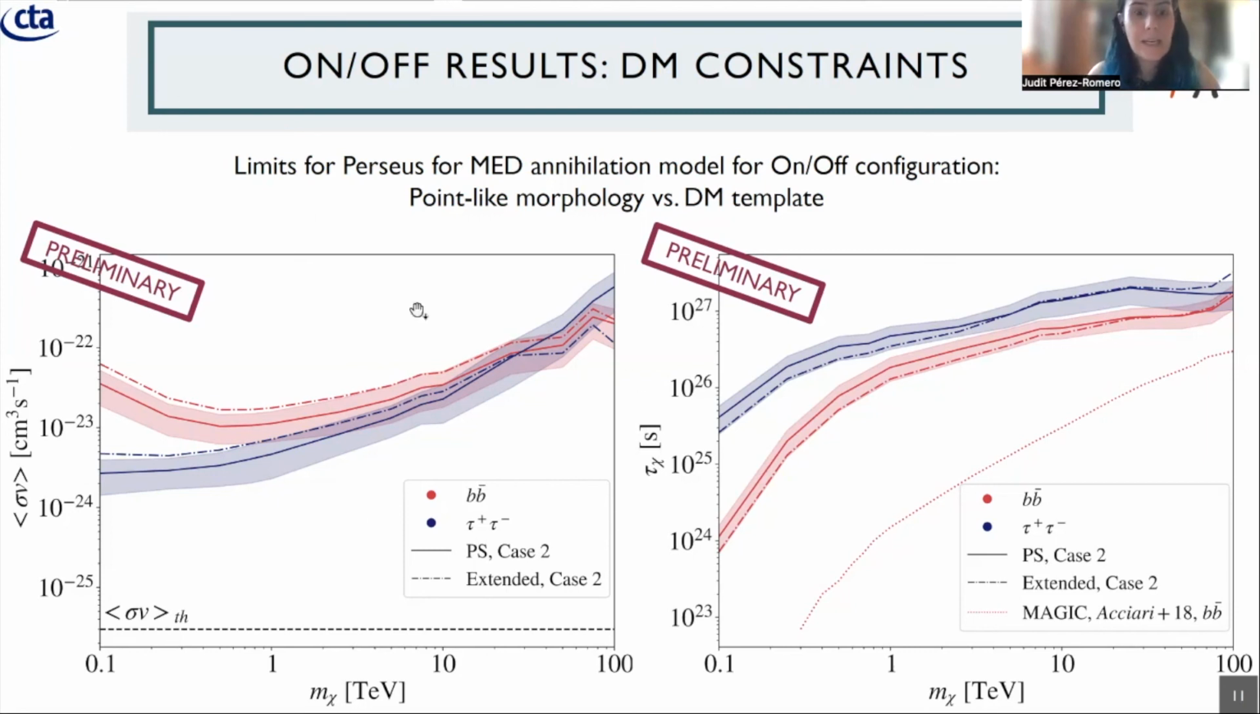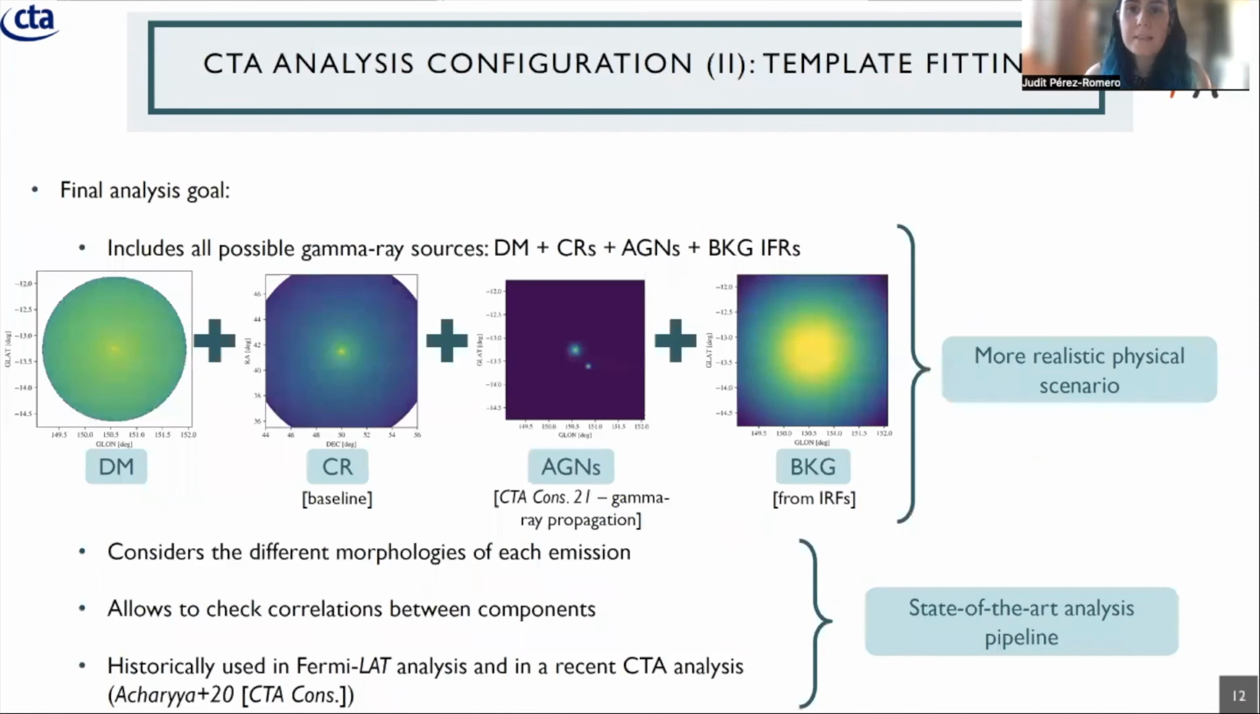In the case of annihilation, we can see that we are still a bit far from the thermal relic cross-section. But in the case of decay, we can see that compared with the latest results in the literature, that are the ones coming from the observation of MAGIC, CTA will be able to improve the results of MAGIC by up to 1 order of magnitude.